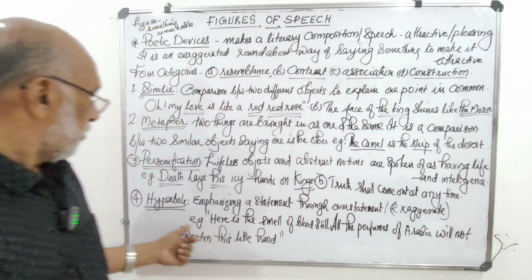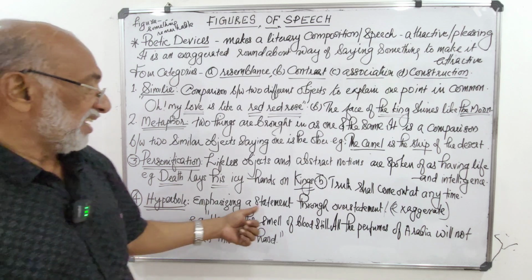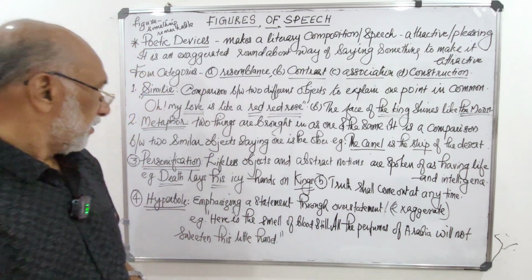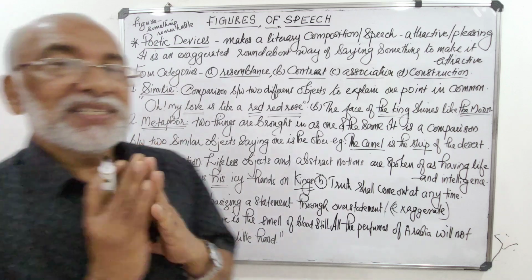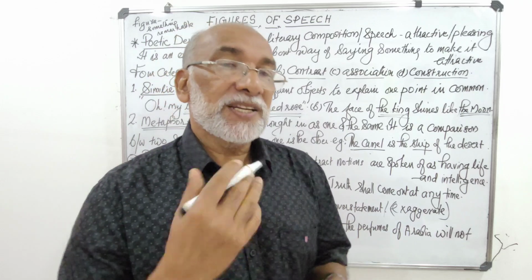So it's a kind of exaggerated way of speaking. This is what is called hyperbole, the figure of speech, emphasizing a statement through overstatement. Okay. So these are the four figures of speech that I would like to explain today.